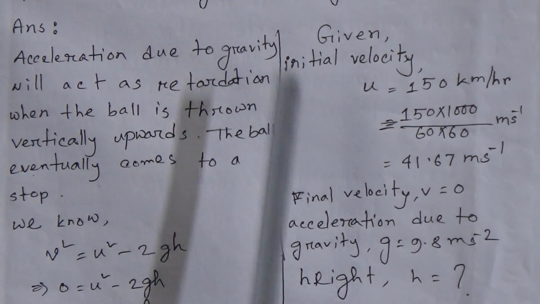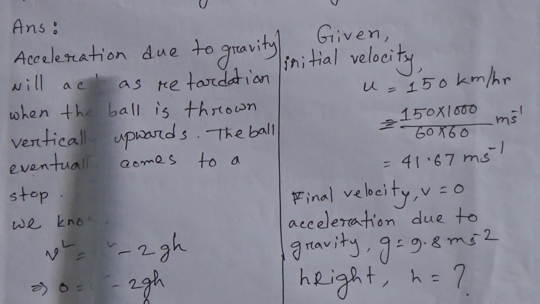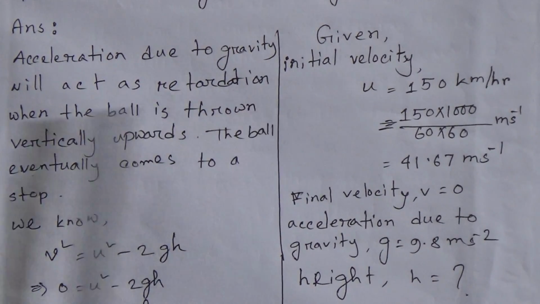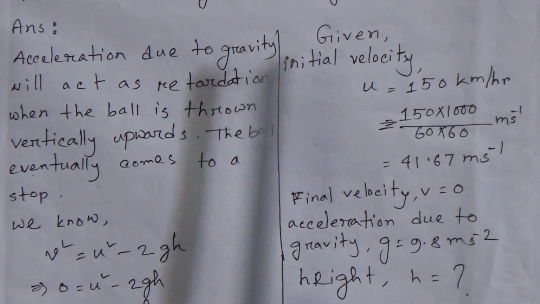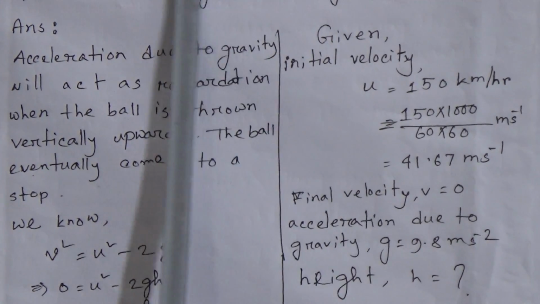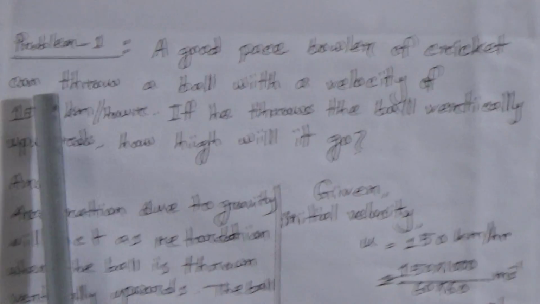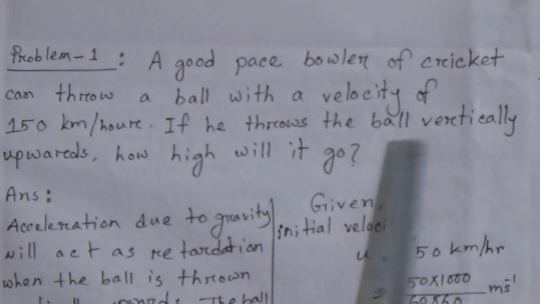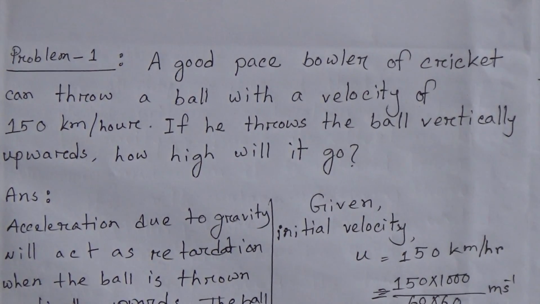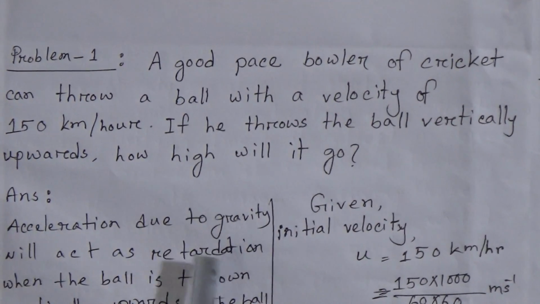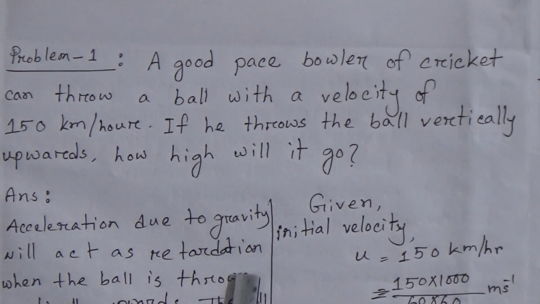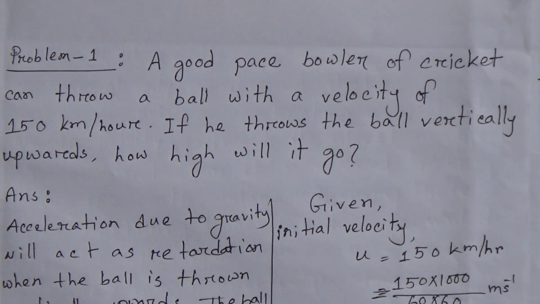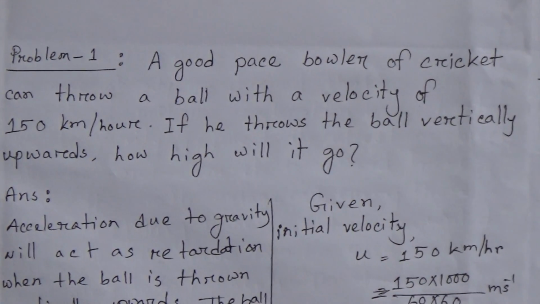And here final velocity v is 0 because acceleration due to gravity will act as retardation when the ball is thrown vertically upward. A good pace bowler of cricket can throw a ball with a velocity of 150 km per hour, and he throws the ball vertically upwards, so acceleration due to gravity acts as a retardation, and the ball eventually comes to a stop. That's why final velocity v will be 0.